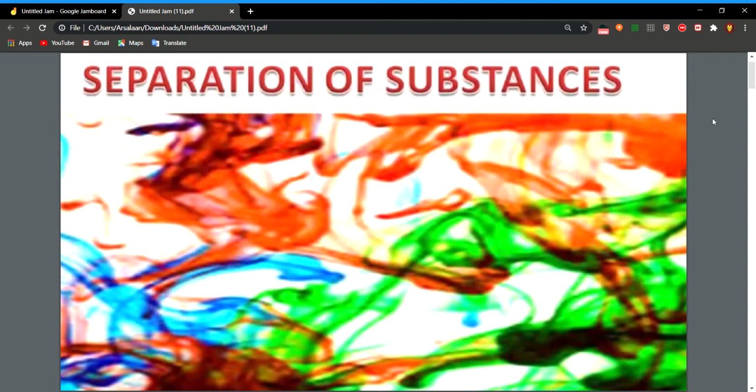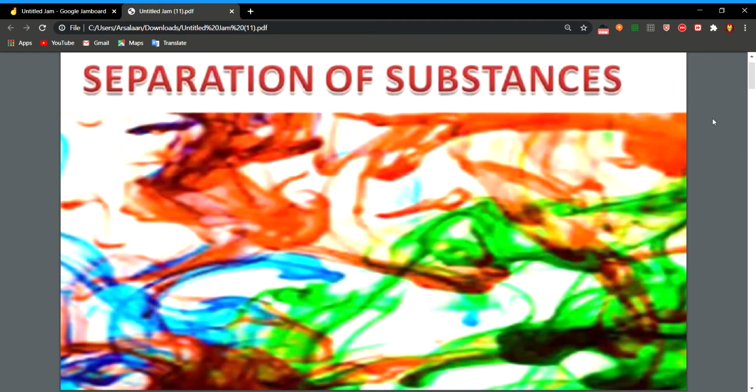Okay. Now we shall start the subject separation of substances. Most of the things that we see around are not in pure form, meaning they are a mixture. They have two or more components, like air is a mixture of gases. The water that we see around is full of germ particles and impurities. So today we will study how to separate substances, how to get a desired substance from a mixture.